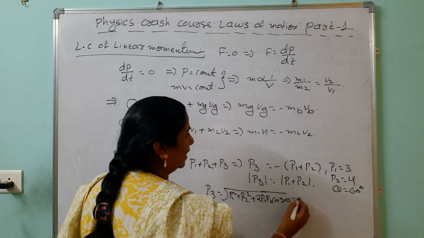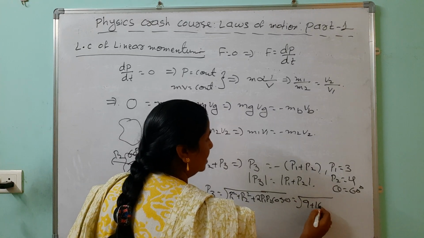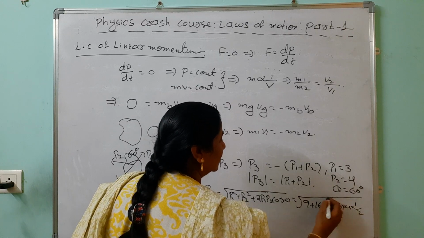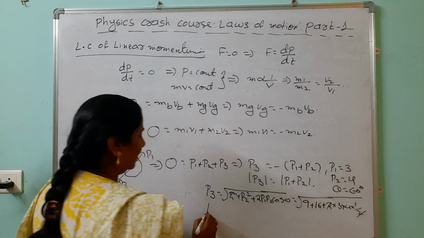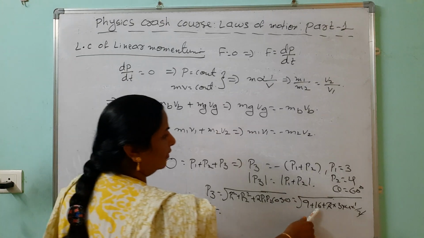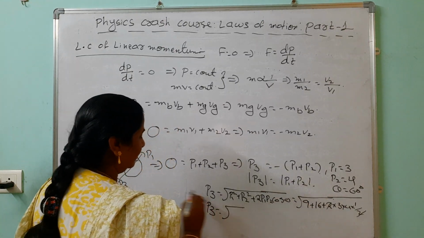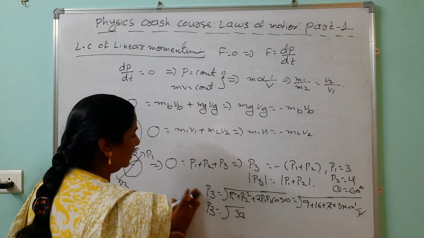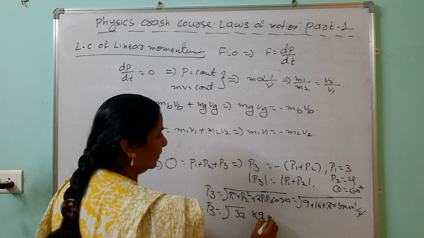Substituting all values, we get root of 9 plus 16 plus 2 into 3 into 4 into 1 by 2, cos 60. After simplification, P3 equals root of 25 plus 12, which is root 37. The unit is kg meter per second.